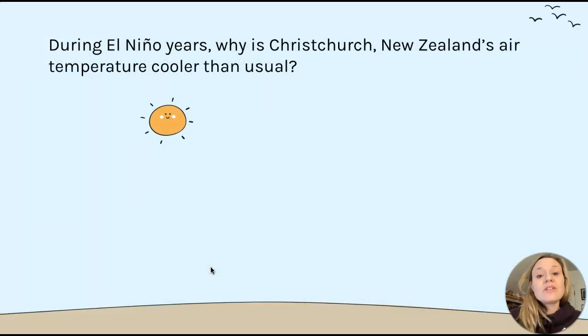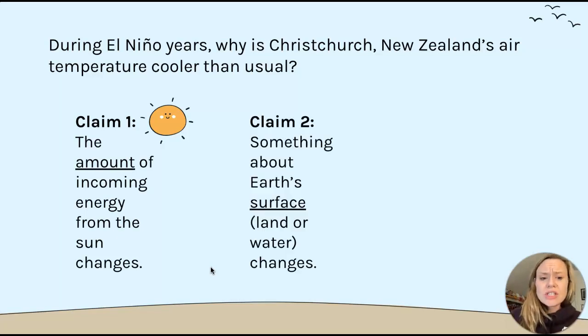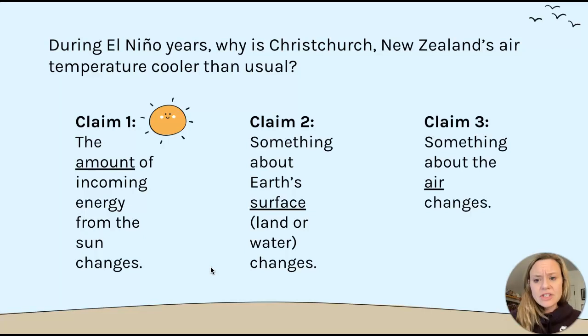So during El Nino years, why is Christchurch air cooler than usual? Claim number 1 that we're going to be researching is that the amount of incoming energy from the sun changes. Claim number 2, something about Earth's surface, land or water, changes. Claim number 3, something about the air changes. Remember that when we have these 3 claims, when we're thinking about our claim, our evidence, and our reasoning, we are looking at which claim we agree with.